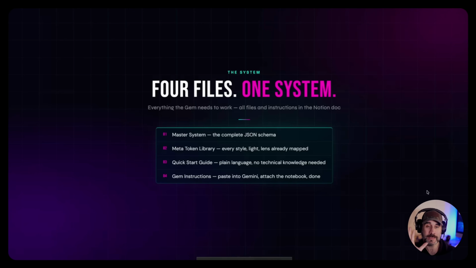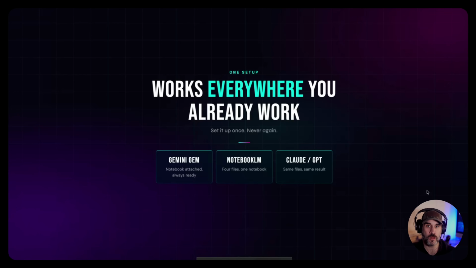And again, I'm giving you the entire system, which will be linked in a Notion doc in the description. So you can build this exactly how I'm going to show you here. And you can use it in other AI models as well. What's truly awesome is that you set this system up just once in less than 5 minutes, even if you've never used AI before, right?